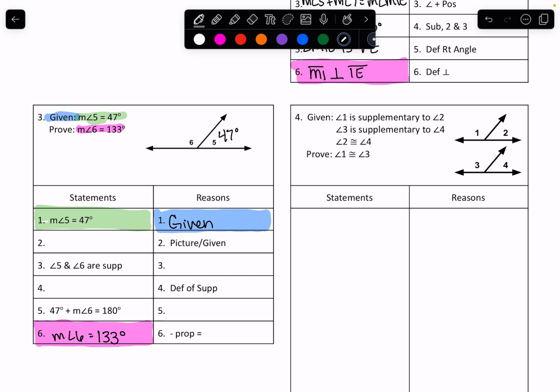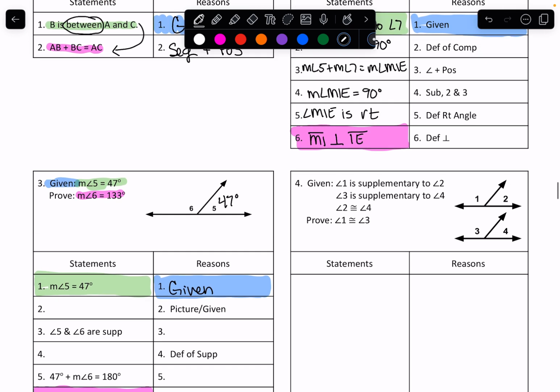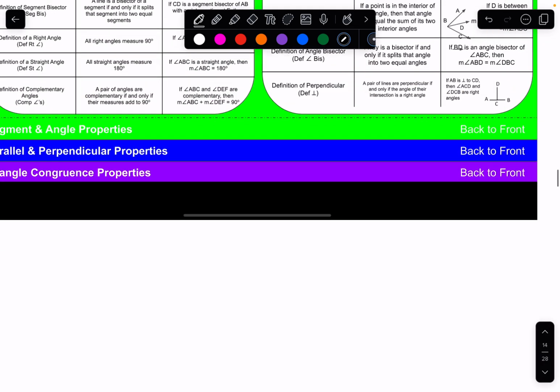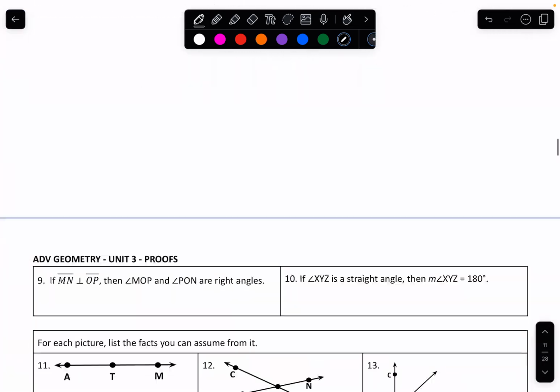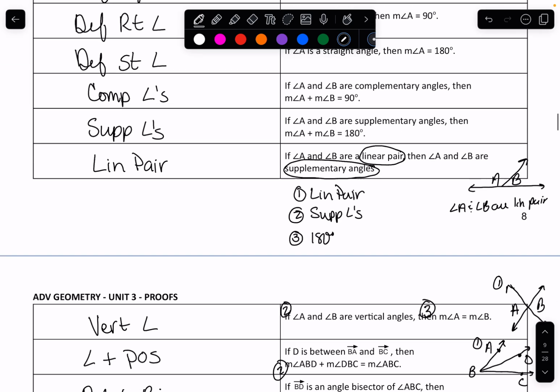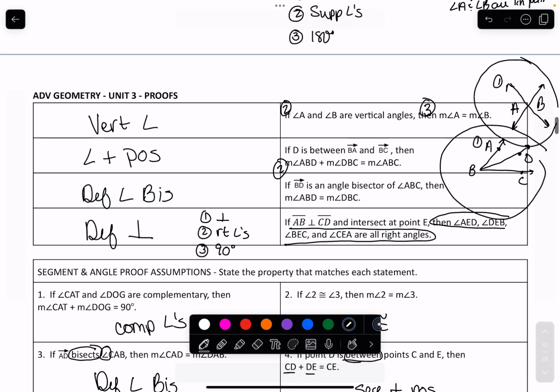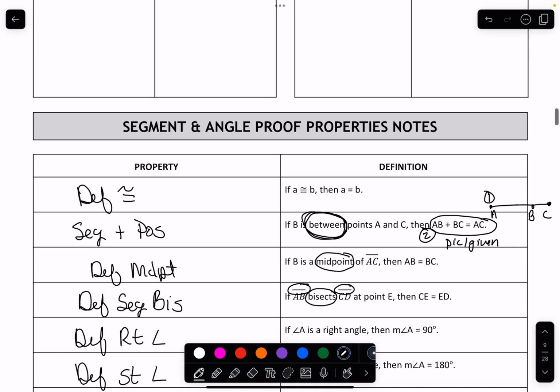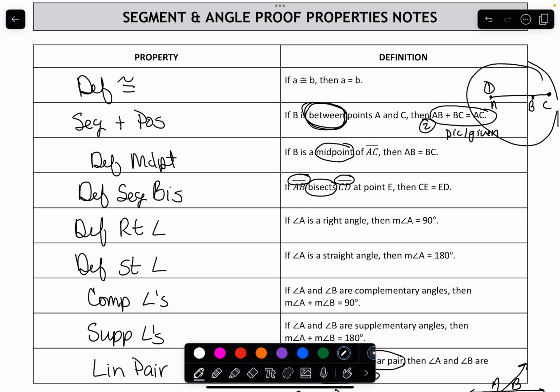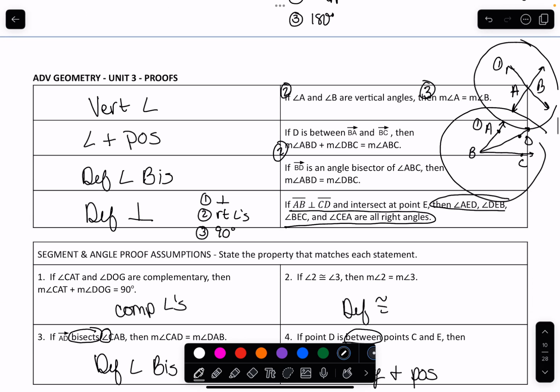Okay, so frequently at this point, we know it's 47. What do you do next? And students are really confused. So some common things that you want to always keep in mind are what you can pull off those pictures. So remember the last time we did notes. There it is. I told you that these things can be pulled from pictures. So if you're ever stuck, see if pulling one of these from the picture helps you. Obviously, this isn't a segment, so we would have to pull one of these. Does it look like vertical angles or does it look like angle addition?